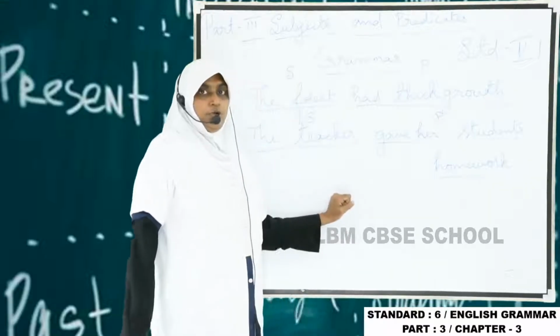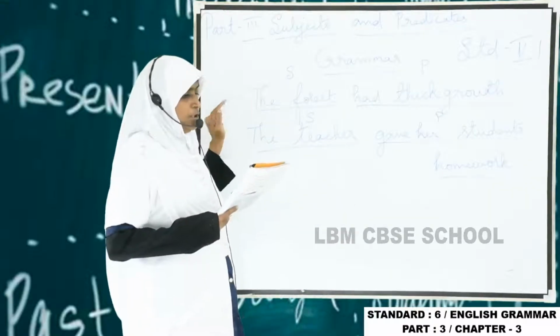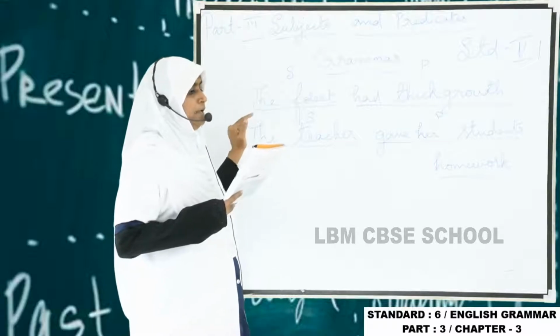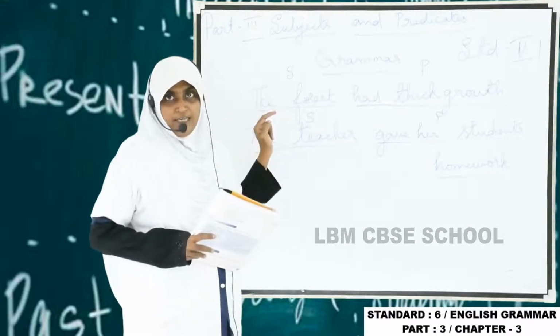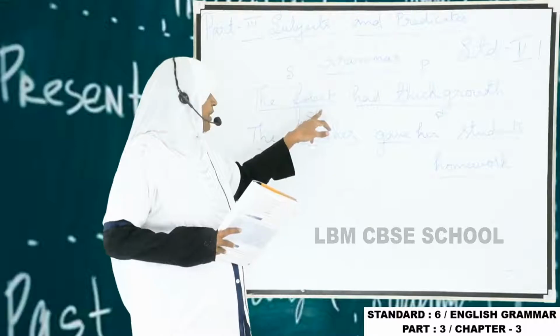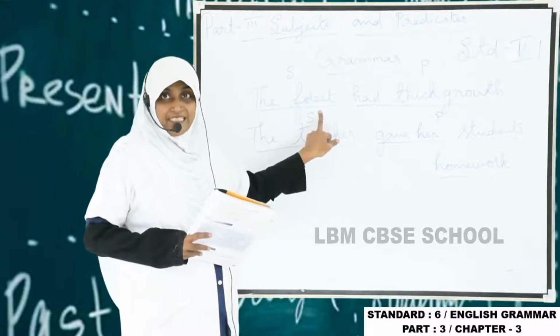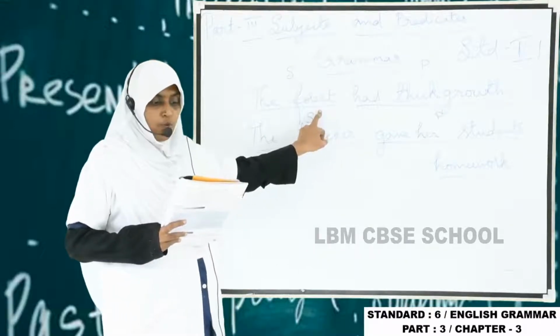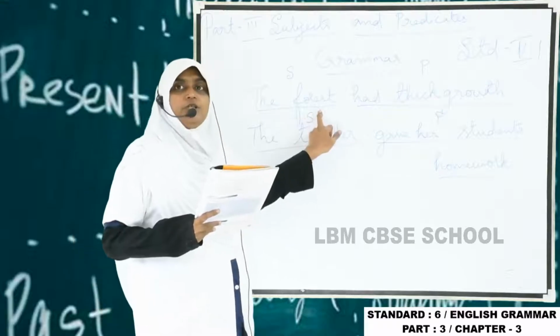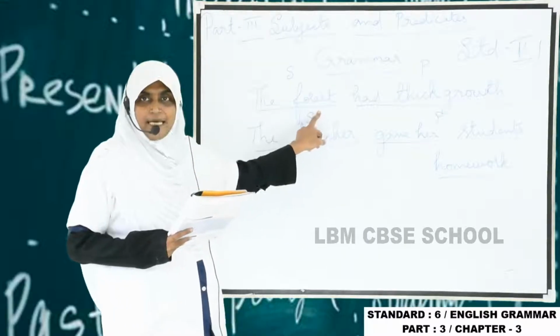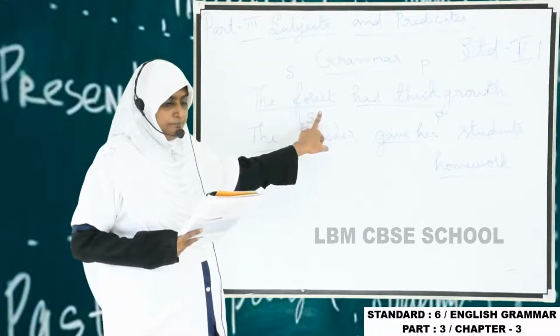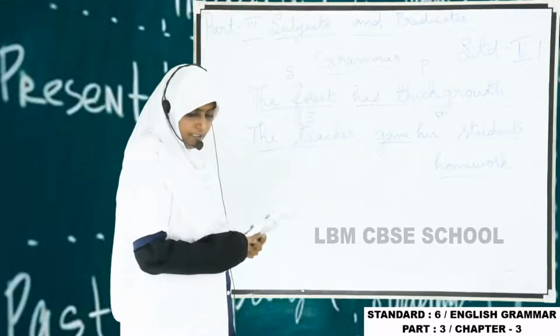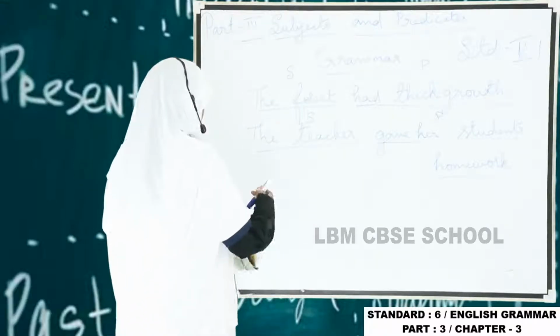Here in the sentence, forest is the name of a place, so it is a noun. Wherever the name is coming, we call it a subject. Understand? So this is the subject.